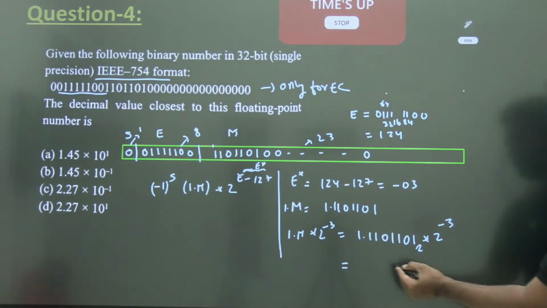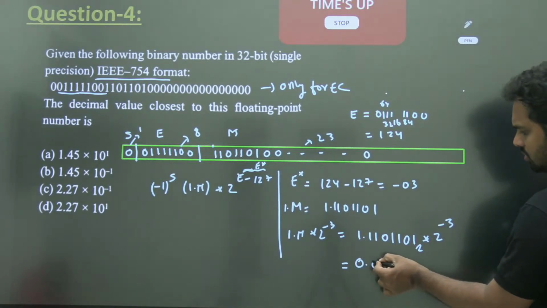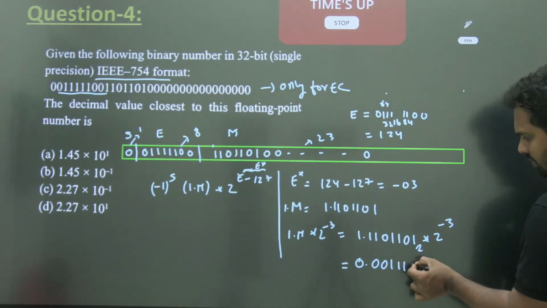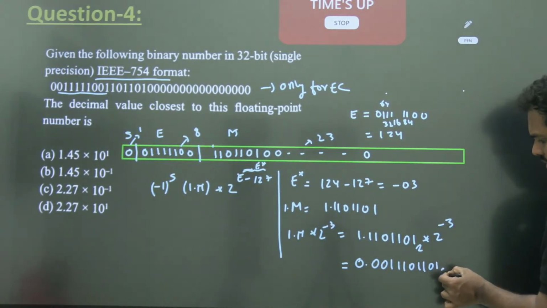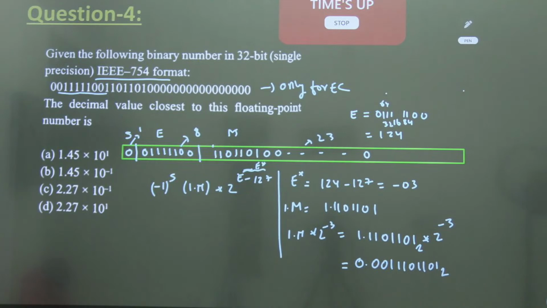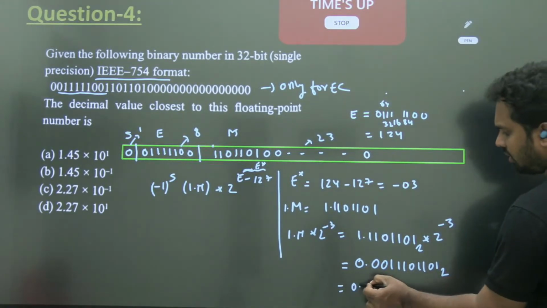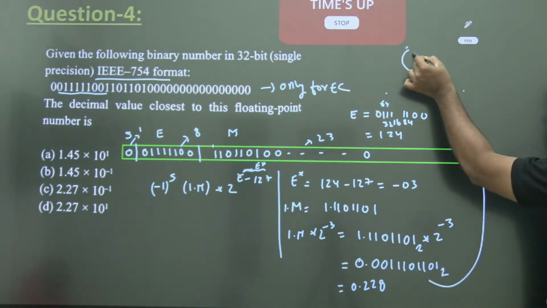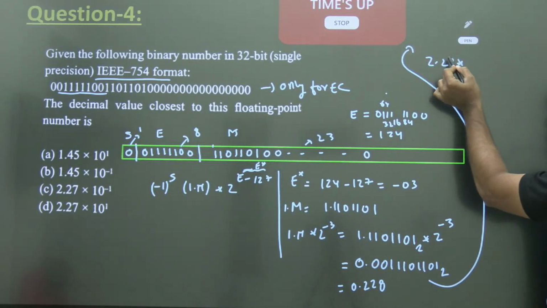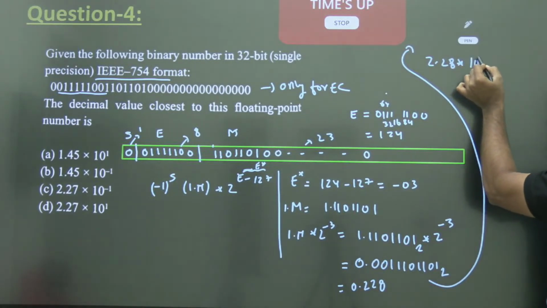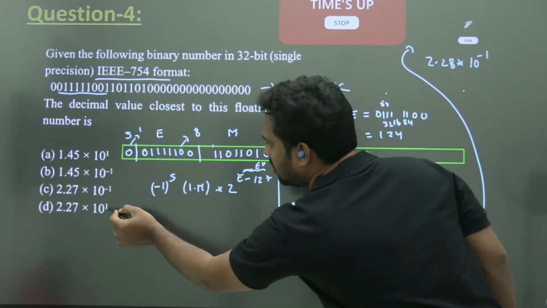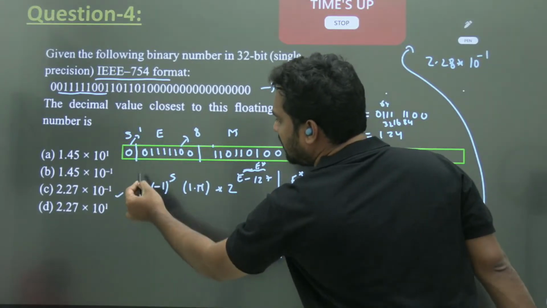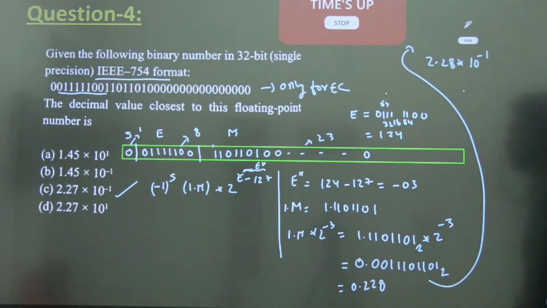So this value will be 0.00011101101 in the binary. That will give you 0.228. Calculation I am not doing here. You can check in your calculator. You get nearly 2.28, 2.27 something, times 10 power minus 1, the nearest closest value.